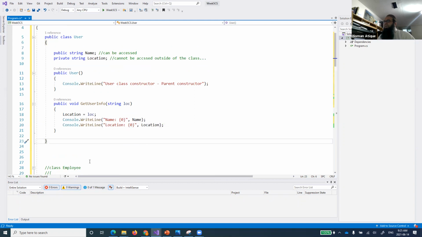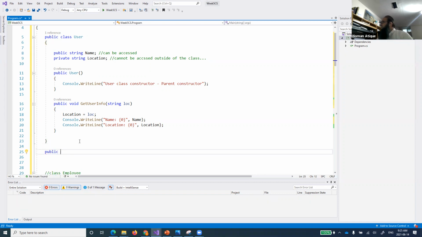So this is a class. Typically, we have just created a class user, defined two fields, and in one of the fields we have made a slight change, and we say that now the location is a private member, and if it is a private member, it cannot be accessed out of the class. So it will be only confined to this particular class over here, right? So now let's create a child of it.